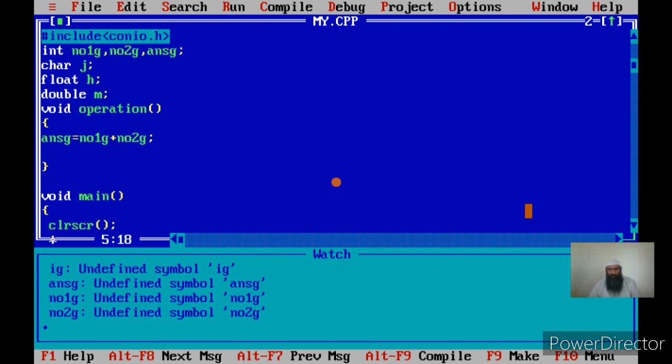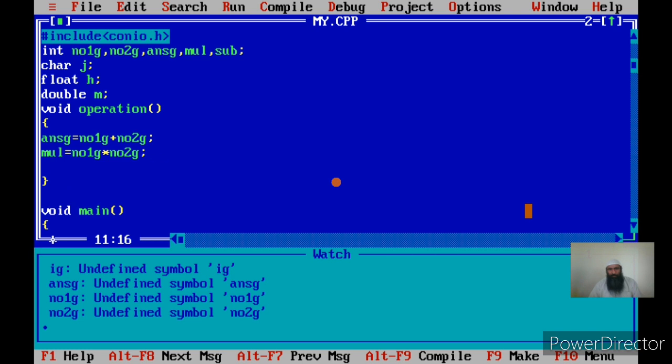Let me use two variables again, global variables that will store the result of multiplication and the result of subtraction. Okay, then in the operation function I can say multiplication is equal to number 1 G into number 2 G.